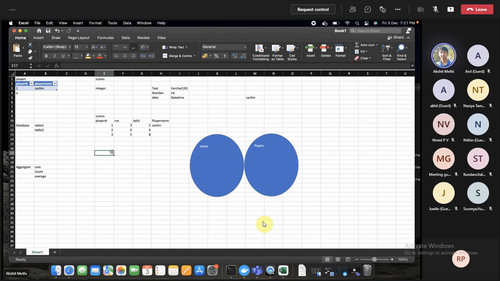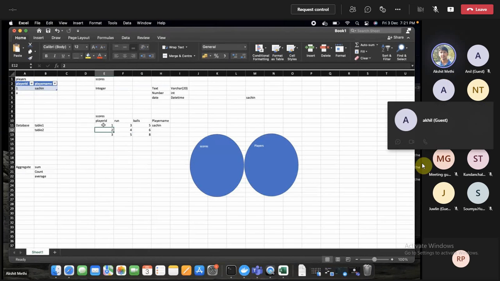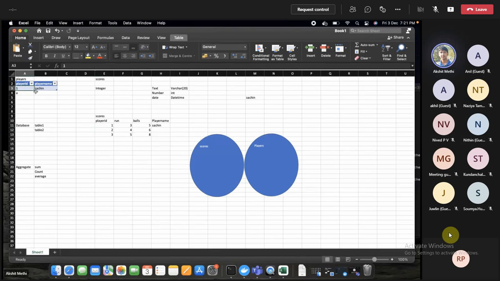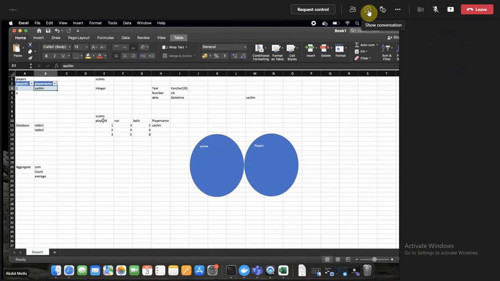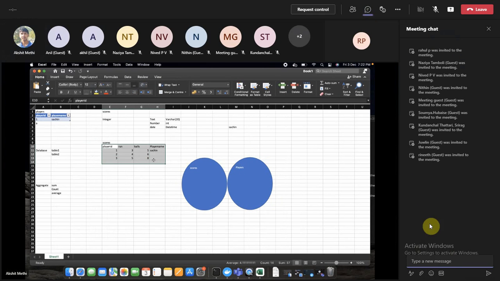So now there might come the relationship, since we are storing the player IDs and the player names. So up until here, does anyone have problems or any sort of questions related to joins?